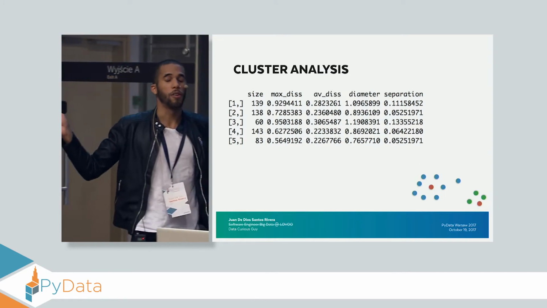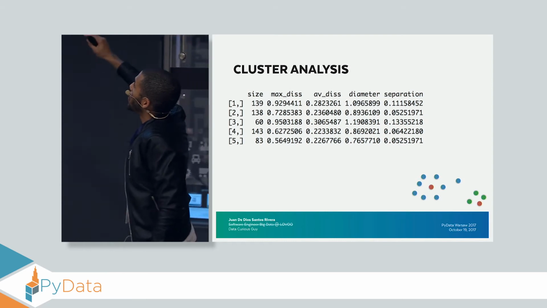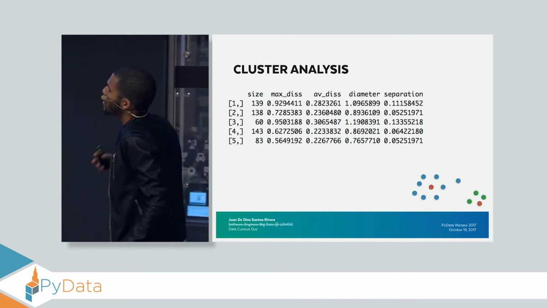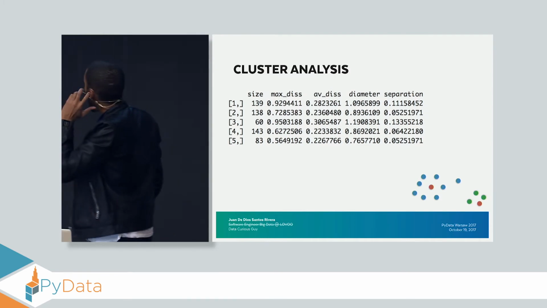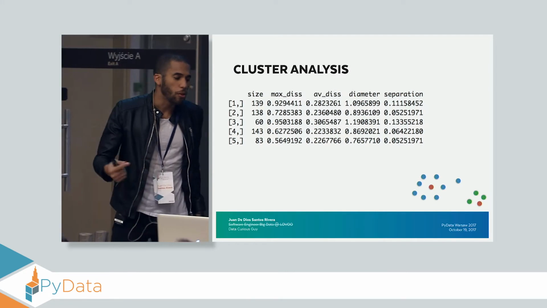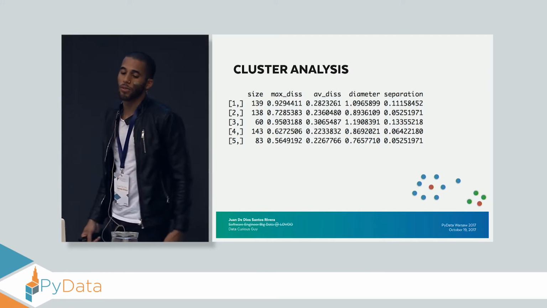These are the results of my clustering. Don't worry, I'm going to explain what this means. And here, each row represents one of the clusters, and each column is a piece of information about them. And the first one is the size, and here we can see that the smallest cluster is the third one with 60 songs, and the biggest one is cluster 4 with 143.